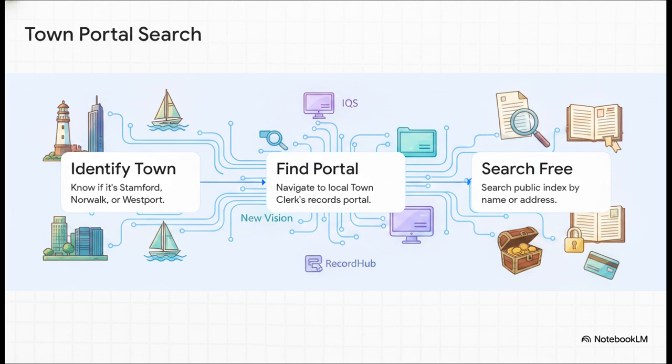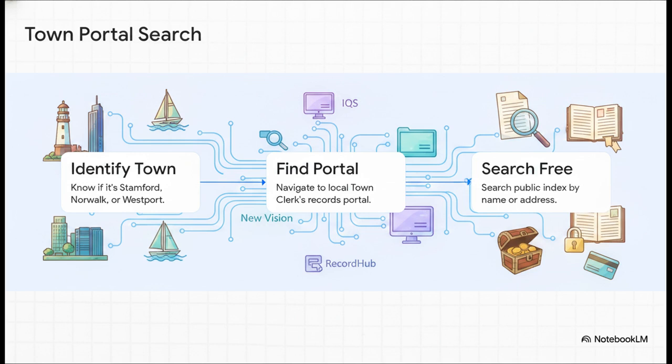Keep in mind, these towns use totally different software vendors. Stamford uses a system called IQS, Norwalk uses NewVision, and Westport uses RecordHub. Step 3. Just search the public index by name or address. Now here's a pro tip for you. Searching the index and viewing the digital images on these portals is almost always completely free.